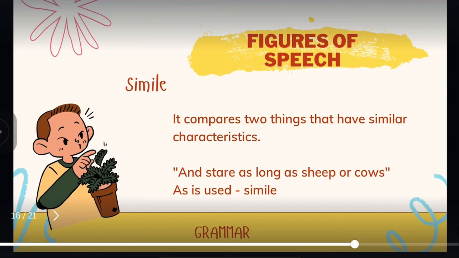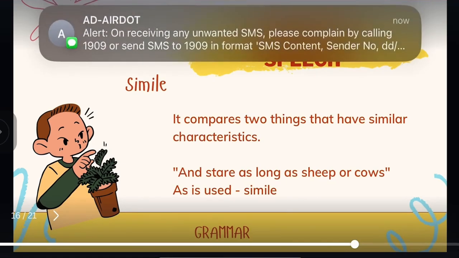Now over here, sheep and cows have similar characteristics, so simile is used. Another most common way of recognizing a simile is the use of "as." Whenever you find "as" in a sentence, most of the time it indicates a simile.